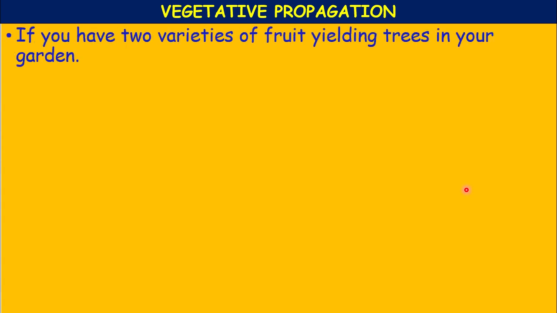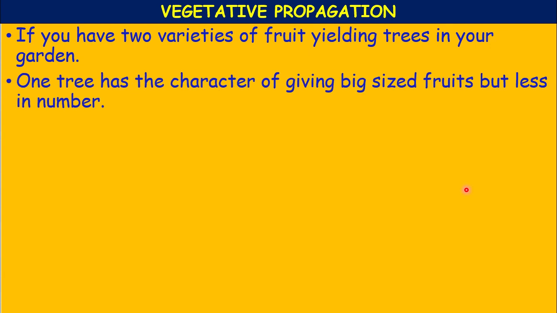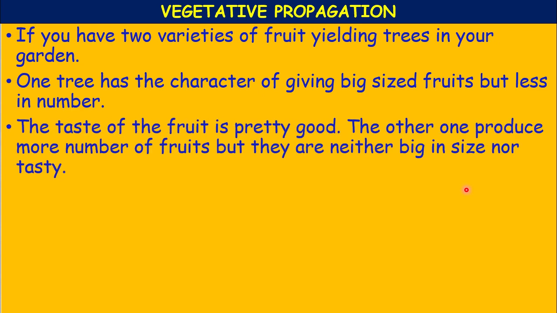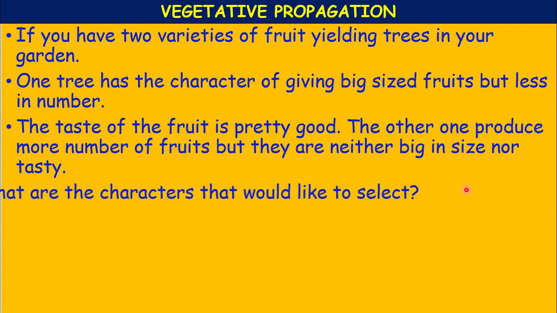If you have two varieties of fruit yielding trees in your garden, one tree gives big sized fruits but fewer in number, and the taste of the fruit is pretty good. The other one produces more fruits, but they are neither big in size nor tasty.